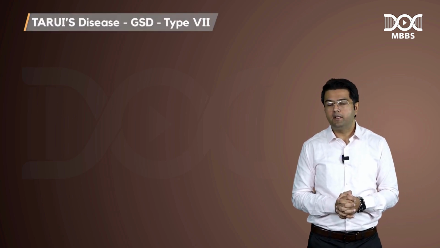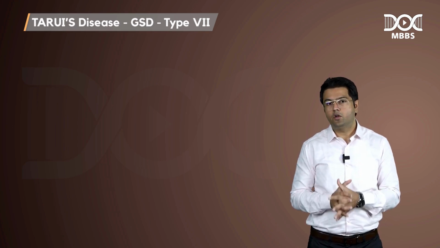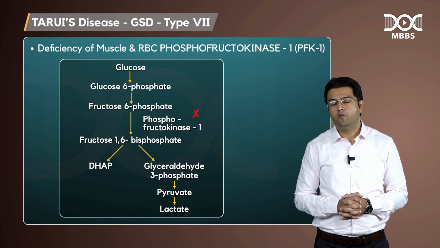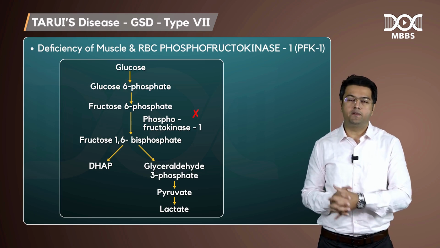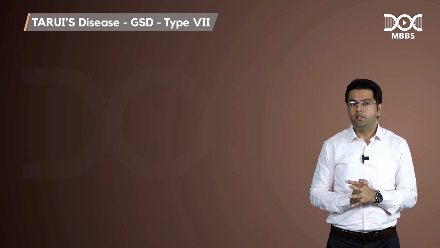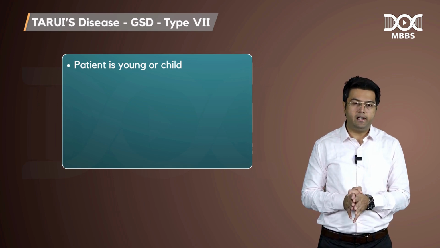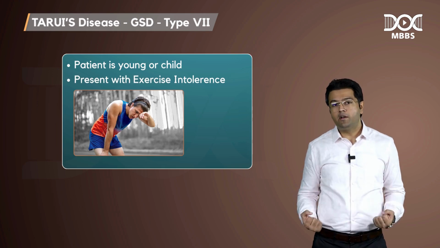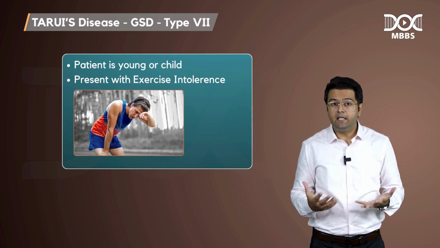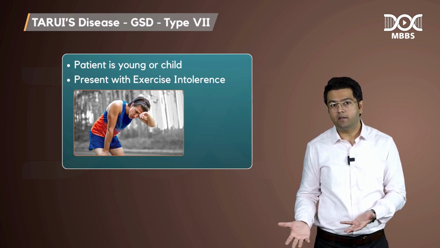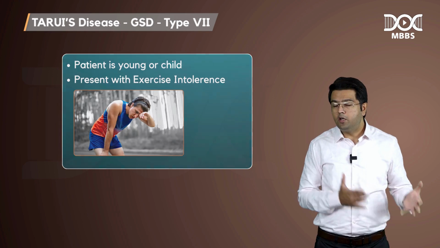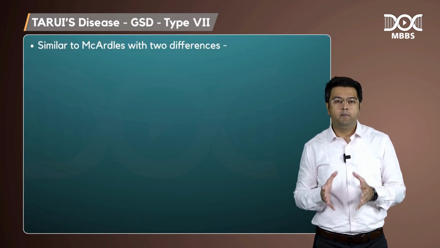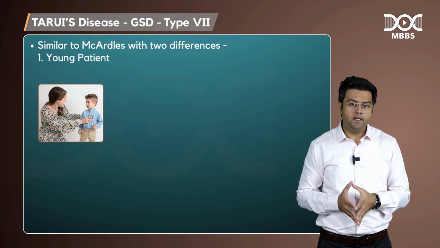Type 7 is Tarui disease, and Tarui disease is because of muscle and RBC PFK1 deficiency, phosphofructokinase 1 deficiency. These patients are generally young or children. They also present with exercise intolerance. You know why? Because to generate energy in the muscles, we need the enzymes of glycolysis, which is absent here. So they are similar to McArdle's, but there are some differences: these patients are mostly younger ones or babies.